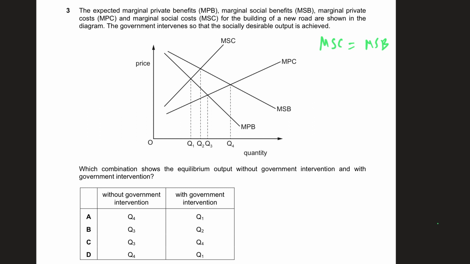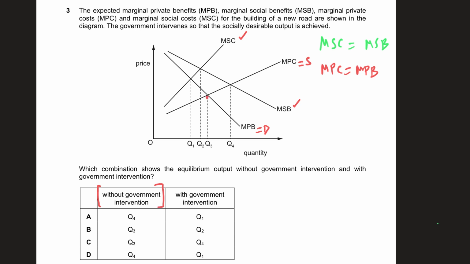While the private outcome will be MPC is equal to MPP. If it was left to market forces of demand and supply, this is going to be your supply, this is going to be your demand. But this is a socially desirable demand, this is a socially desirable supply. If market forces of demand and supply without government intervention were making it, where demand will be equal to supply,